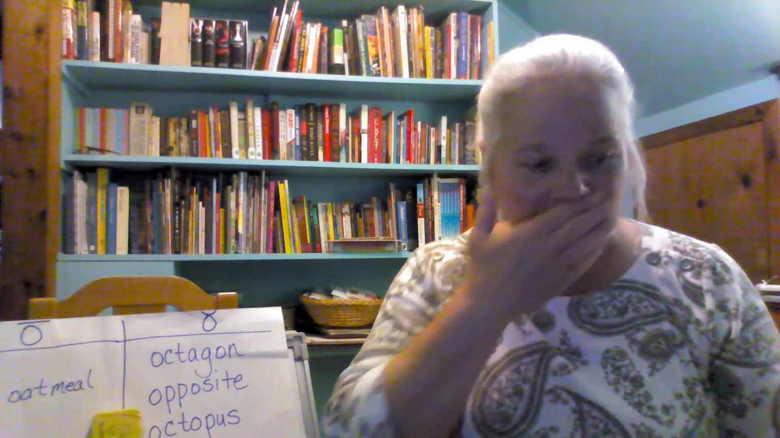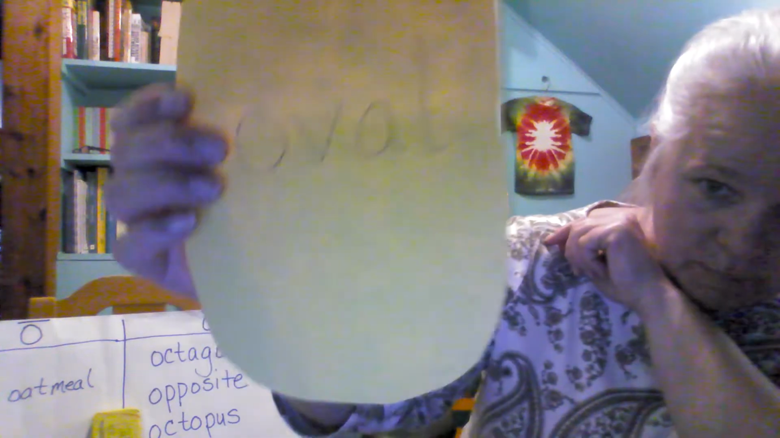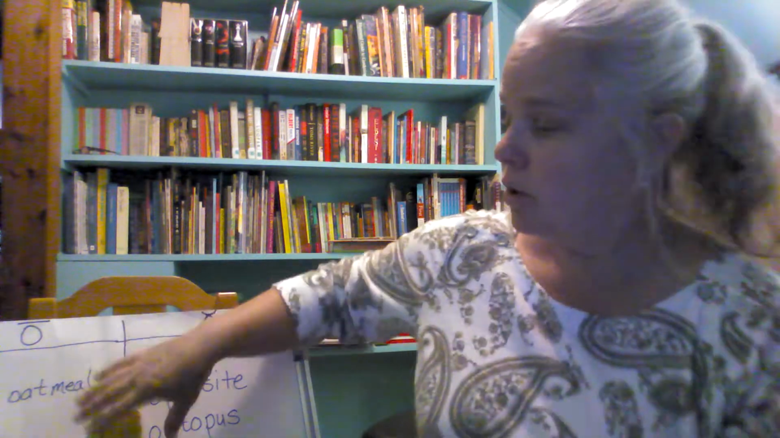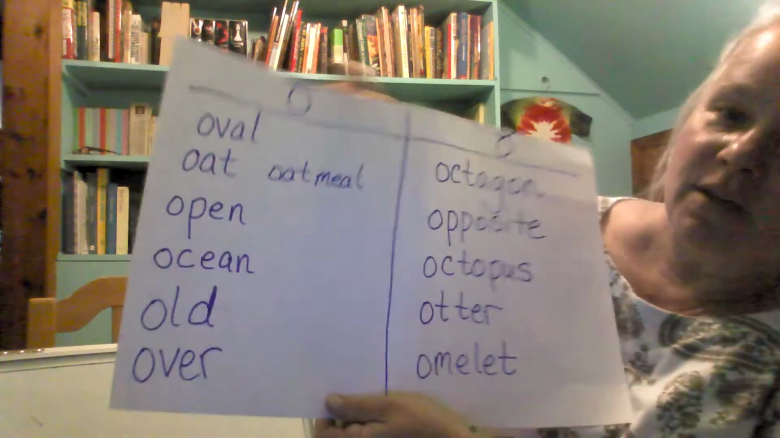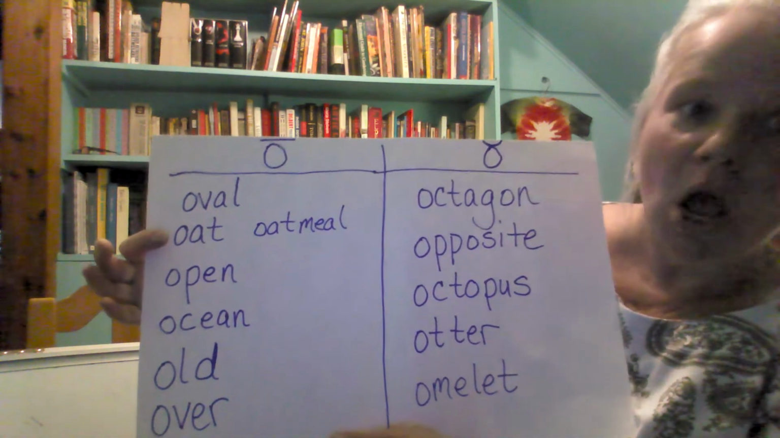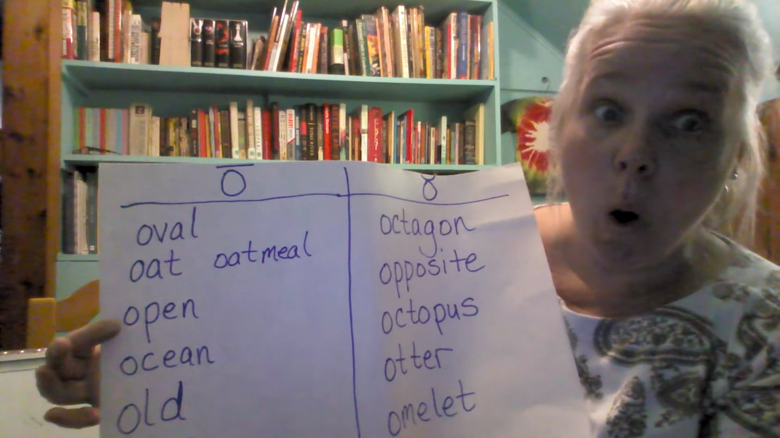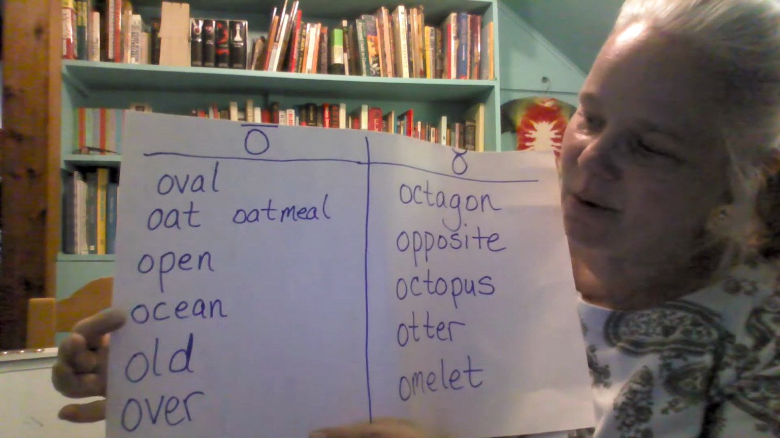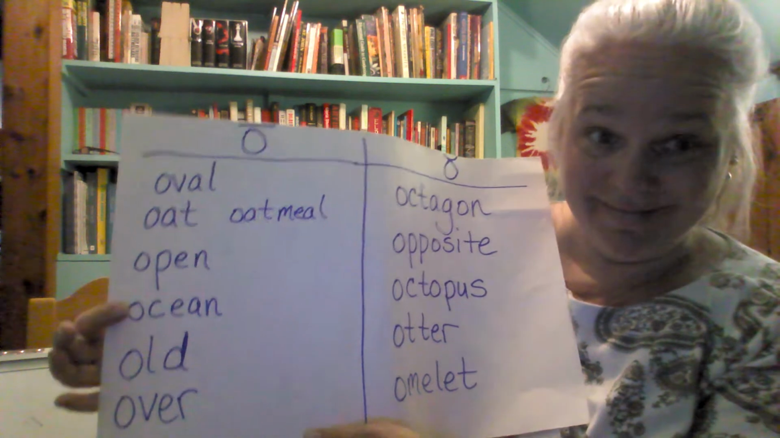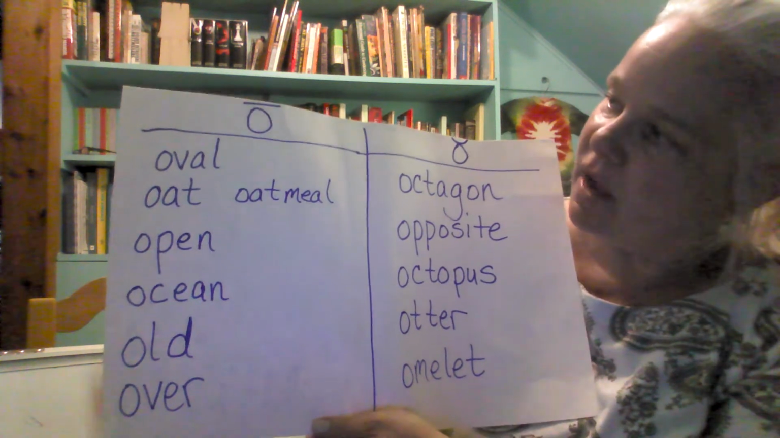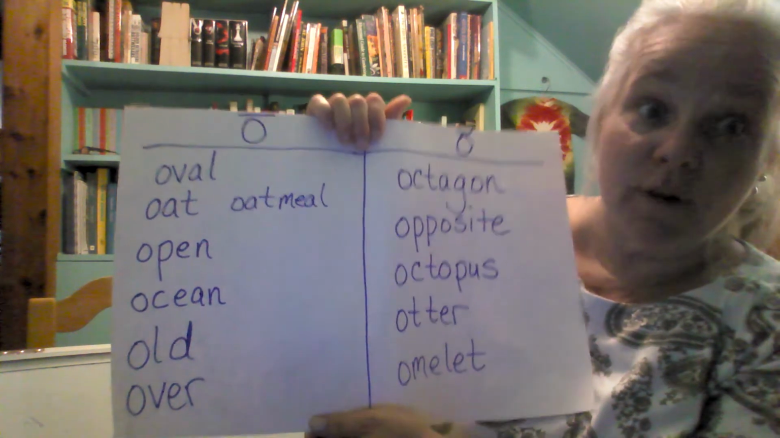All right, good job. So, for the long O, I cut out a picture of an oval, pardon me, and I wrote the word oval on the long O side. Underneath oval, we have the word oat, like what oatmeal is made out of. Next, we have open. Underneath open is ocean. Then we have old. And the last one on our long O list is over.